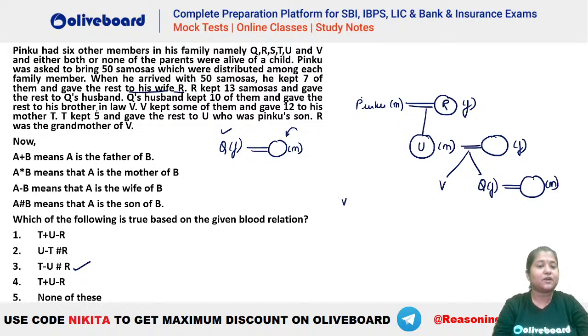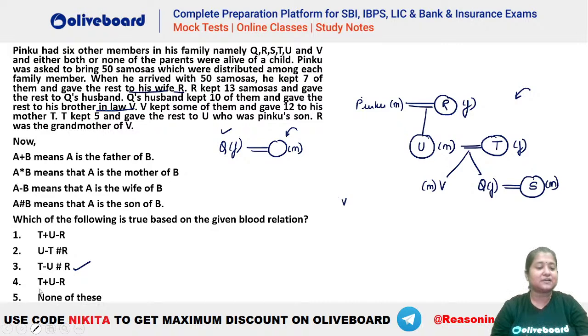So what is given here? Brother-in-law V. So V is the brother-in-law of this person. Okay. After that, what is given? Q's husband kept 10 of them and gave the rest to his brother-in-law V. V kept some of them and gave 12 to his mother T. So you can see that V has a mother who is T. That means T will be this person. Now who is the only person remaining? Q is there, R is there, S is not there. So that means Q's husband will be S, right? So this is the family tree that you will be getting here.